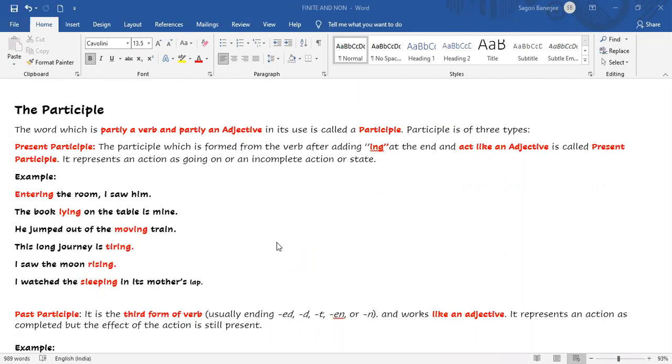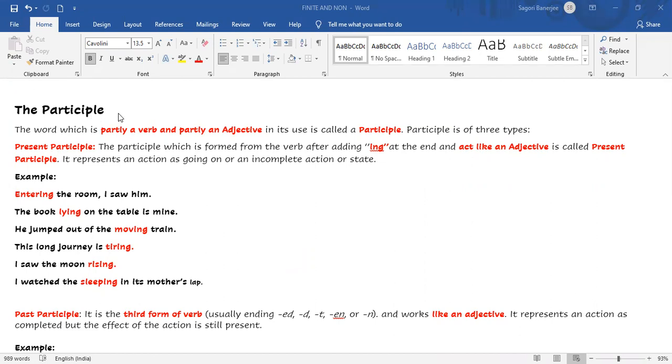I'm back with non-finite verbs, that is participle. In my first video, I explained finite and non-finite verbs: what is finite, what is non-finite, with examples. Next, in the second video, we discussed the infinitive, that is to plus verb. And in this third video, we will discuss the participle.